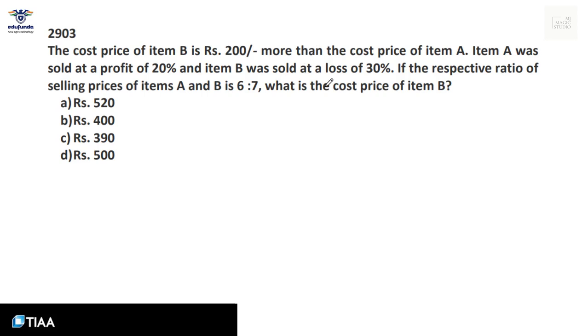Okay, a question from profit and loss. First of all, we know that selling price is equal to cost price into 100 plus or minus profit, by 100. If it is profit, we'll add. If it is loss, then it would be treated as negative profit, we will deduct it. The cost price of item B is 200 more than the cost price of A. So if the cost price of A is A, the cost price of B is A plus 200.